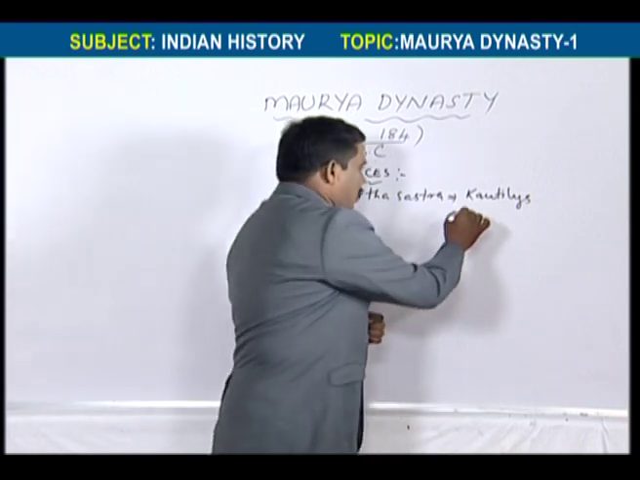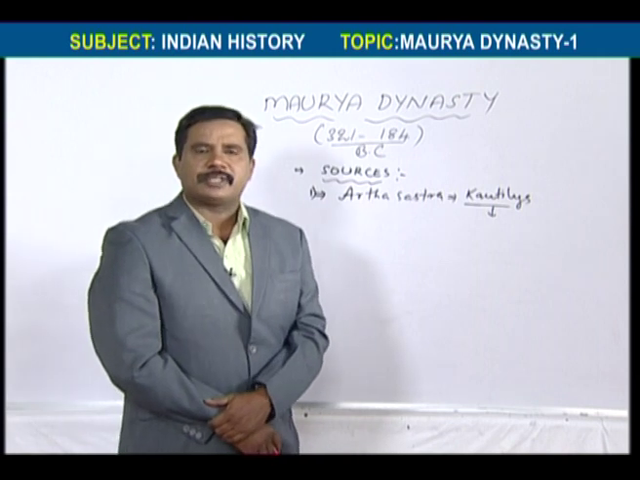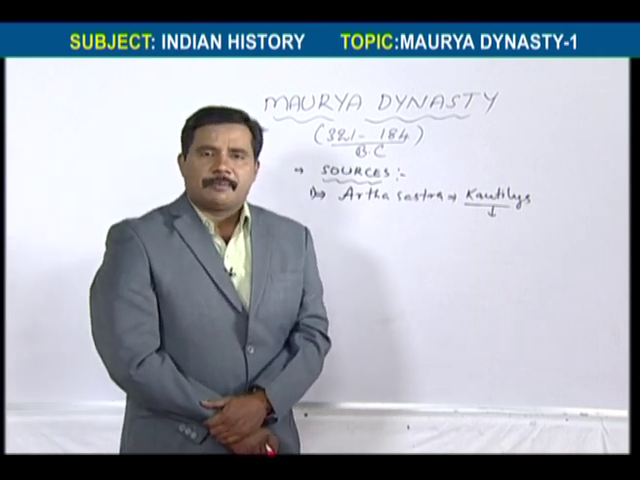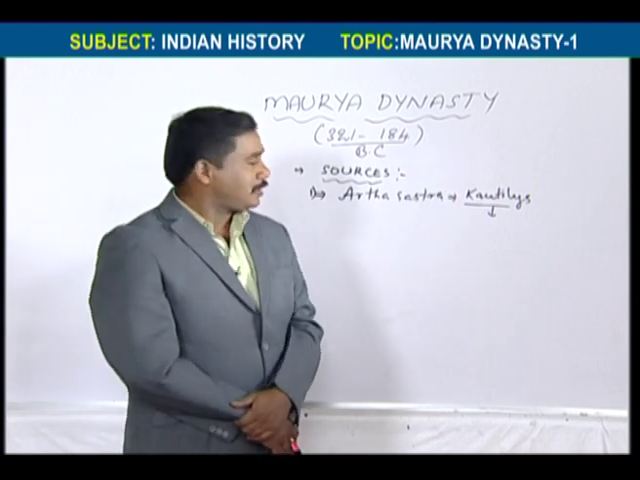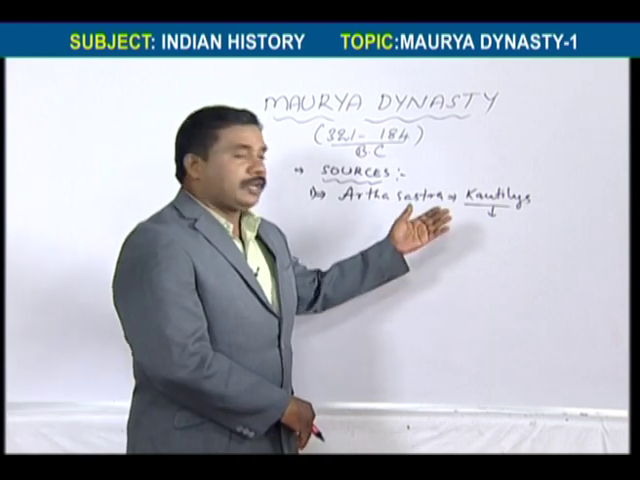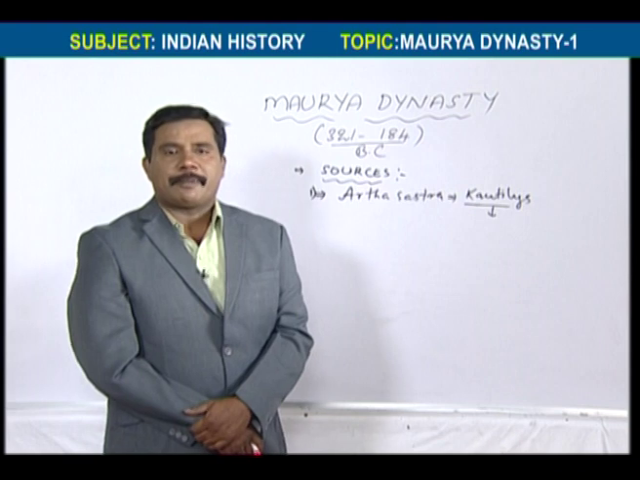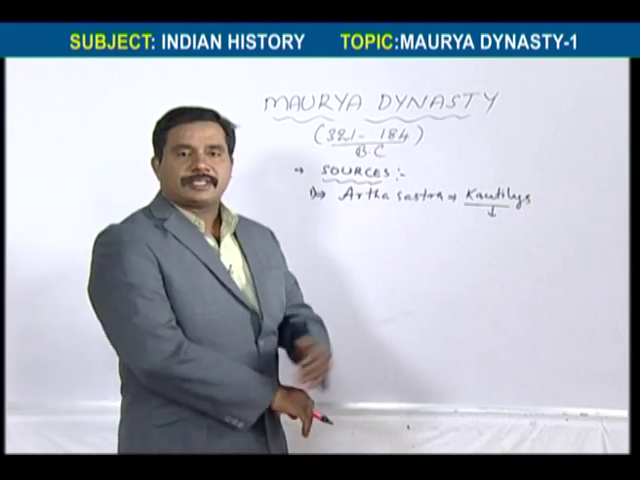It is written by Kautilya, who was the main supporter in establishing the Maurya dynasty. He was the minister of the Nandas. Once the Nandas insulted Kautilya, so he wanted to take revenge. He appointed Chandragupta Maurya as the ruler, and then he wrote the Arthashastra.